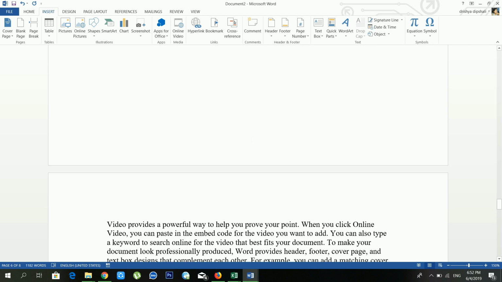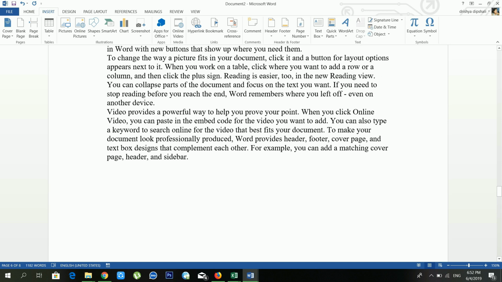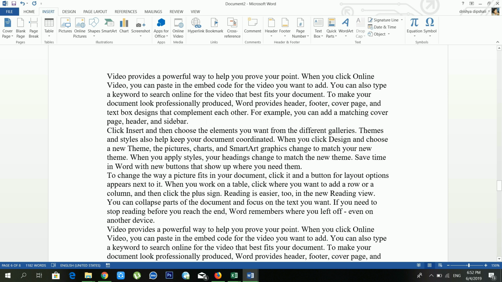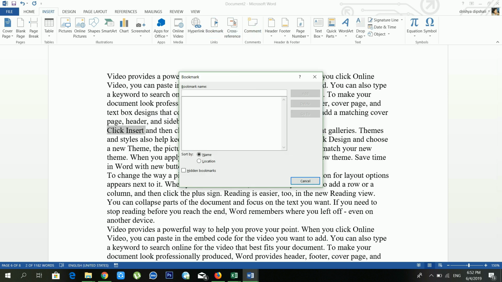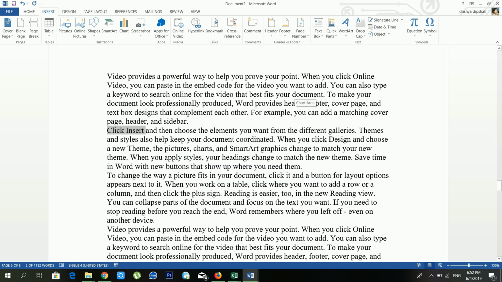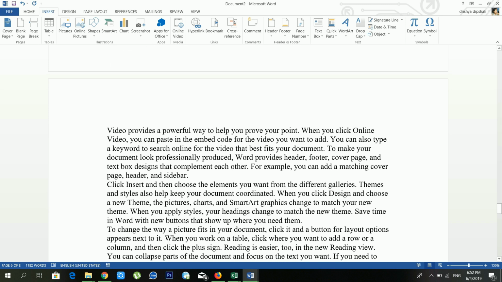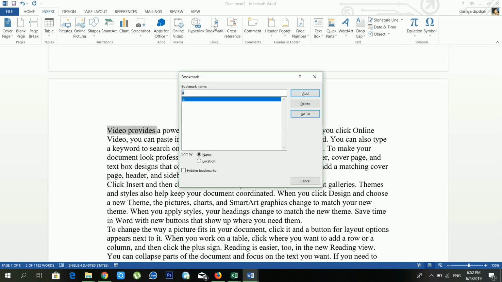If you want to create a bookmark inside your document, first of all you have to select the text. So I'm selecting, clicking Insert, going to Bookmark, and I'll give a name to the bookmark, A. Then I'll go to another page, where I'm making another, so B.